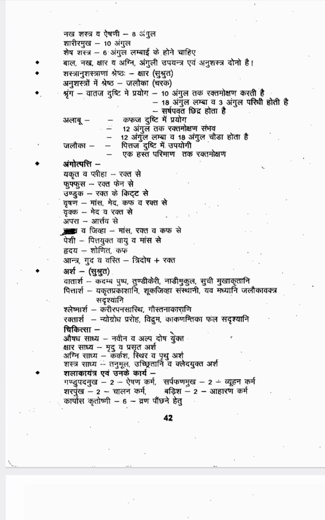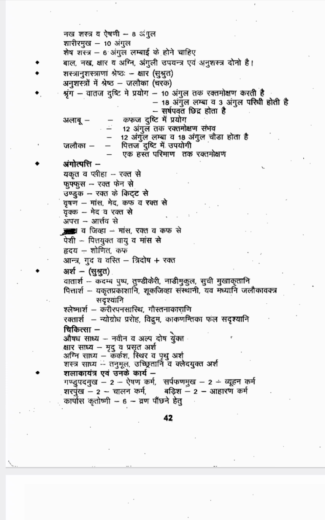So in Arshas, 4 types of treatments we can do: Aushadha, Shastra, Kshara, Agni. Aushadha is indicated in a new condition with mild dosha. Mridu Arshas we can treat with Kshara Karma. Karkasha Sthira Pruthu we can treat with Agni. Then Tanu Mula, a very thin root is there and it is elevated, then you can treat with Shastra Karma.